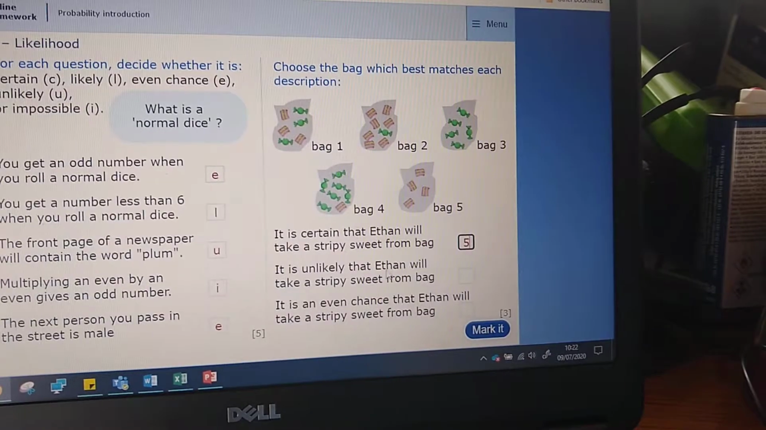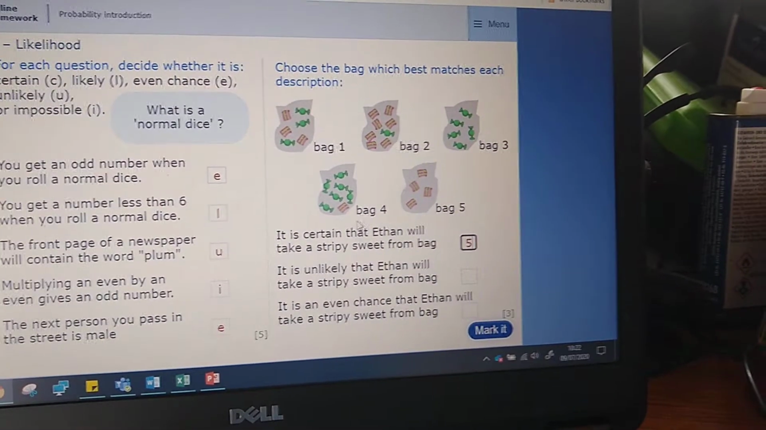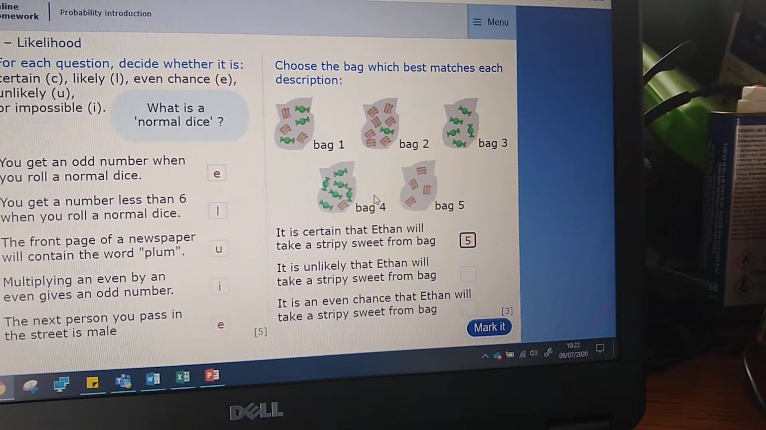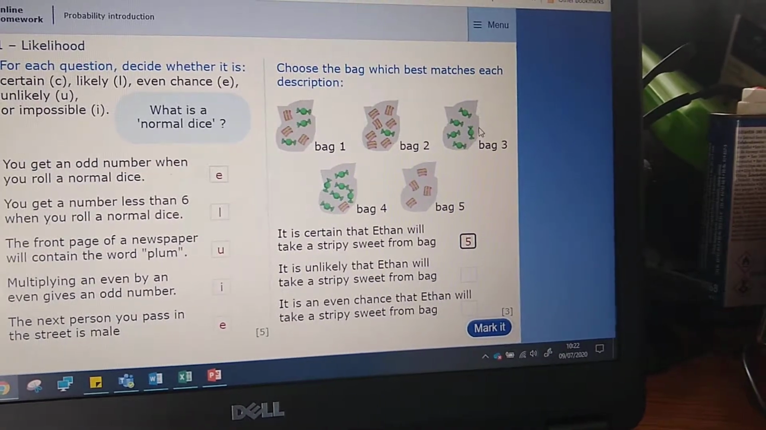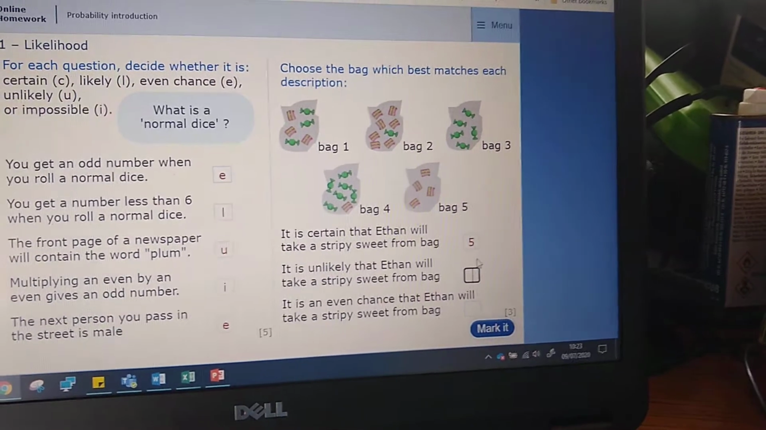It's unlikely that Ethan will take a stripy sweet from a bag. So we just need to find one where there are hardly any stripy sweets in there. That one hasn't got any, but bag 4 has got one. It's just not very likely.